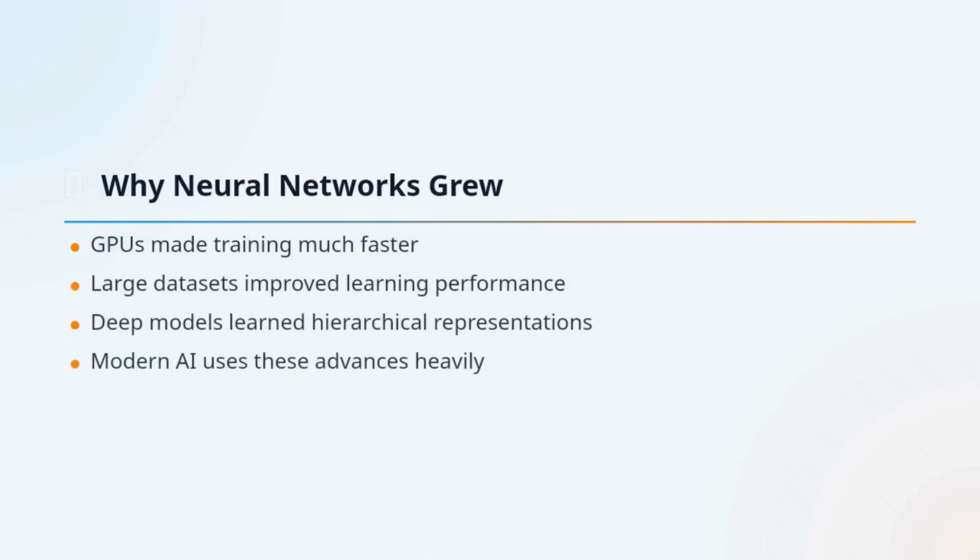Neural networks became much more powerful in the 21st century because of two major changes: better computing power and more data. GPUs made it practical to train large models faster, while big data sets gave networks enough examples to learn meaningful patterns. This combination helped deep networks learn layered or hierarchical representations from complex data. Now that we understand the basics and why they became practical, we are ready for a quick quiz.